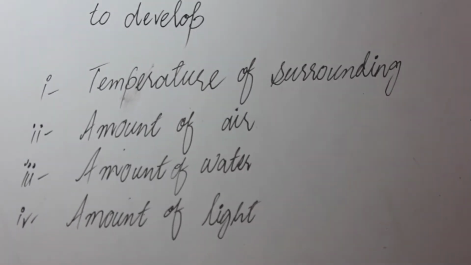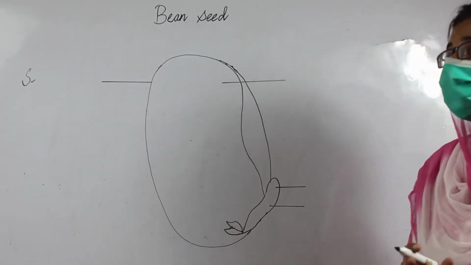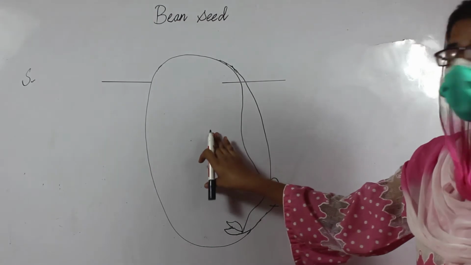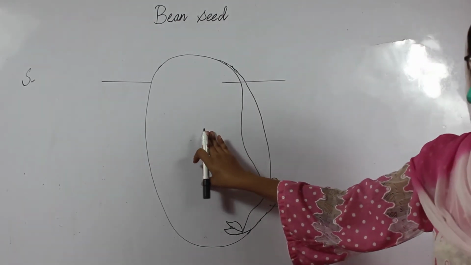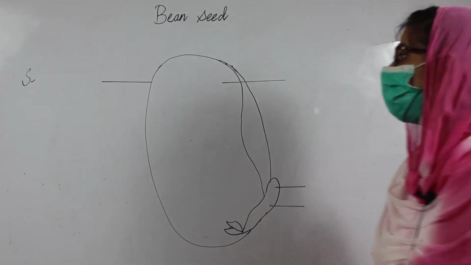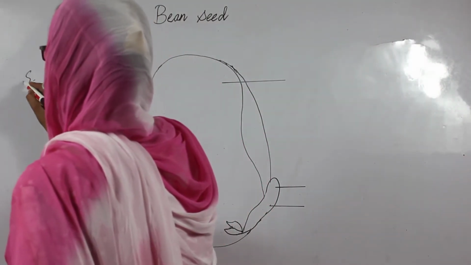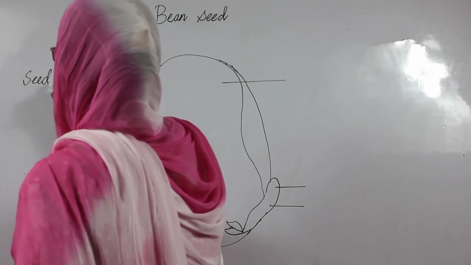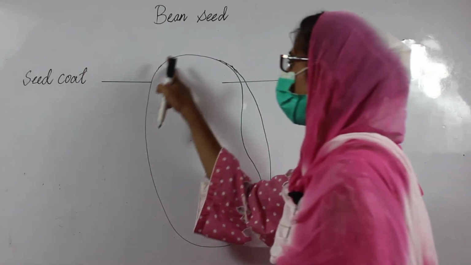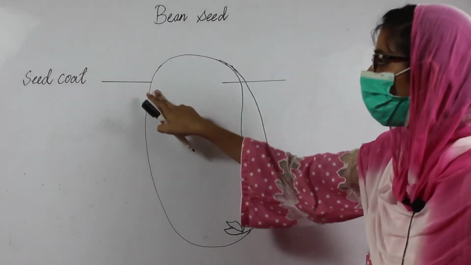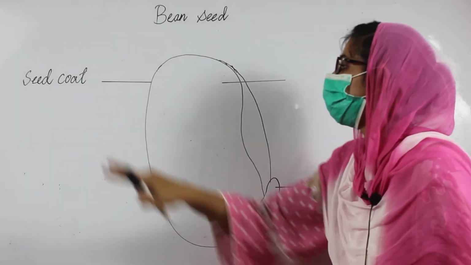Now students, here is the diagram of a bean seed. If you split open the bean, you can see the different parts of the bean. The first part is the seed coat, the outermost layer of the bean.